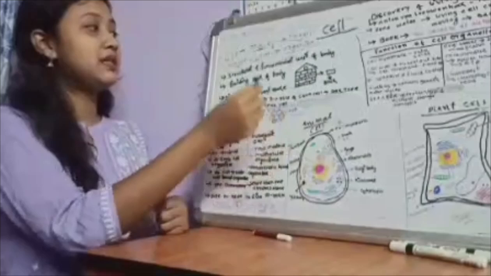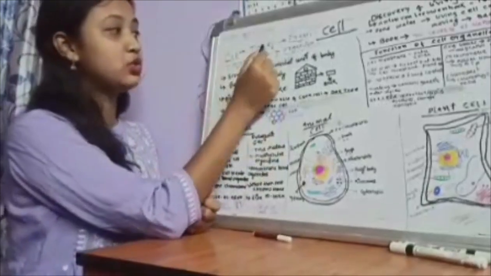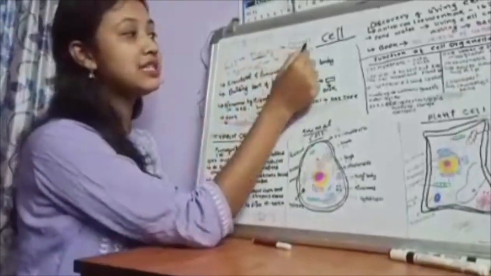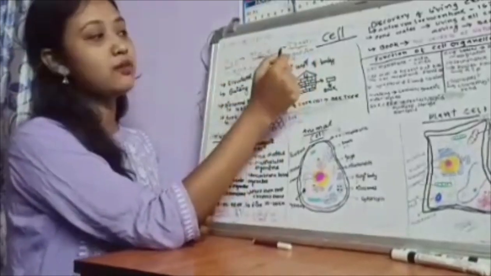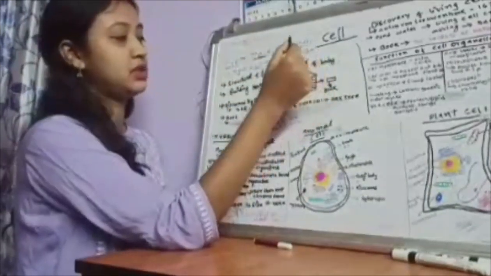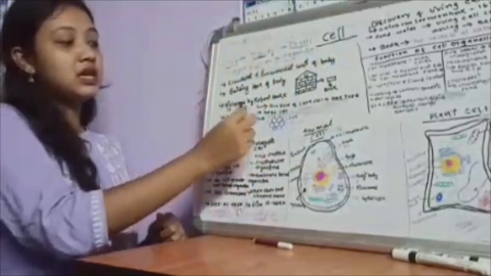an organism. It means the cells combine to form tissues, and tissues are combined to form organs, and organs are combined to form an organ system, and this leads to the formation of an organism. Okay. Now the next topic is the discovery of the cell.